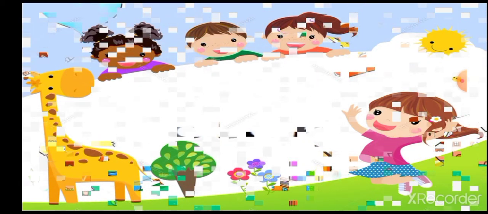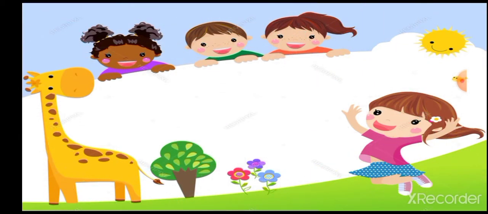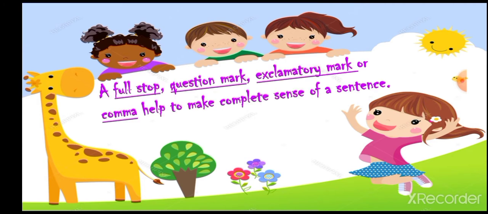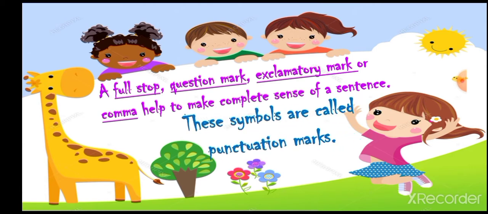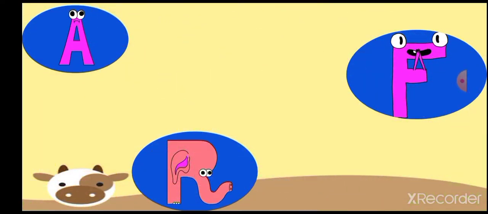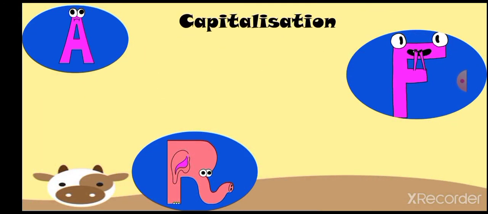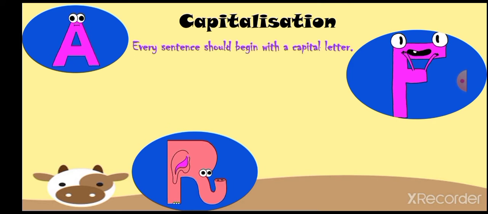Now we'll see what a punctuation mark is and when which punctuation mark is used. A full stop, question mark, exclamation mark or comma helps to make complete sense of a sentence. So these symbols are called punctuation marks. Now the first punctuation mark is capitalization. When to use capitalization? Every sentence should begin with a capital letter.